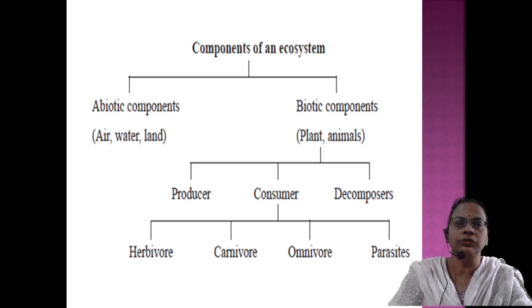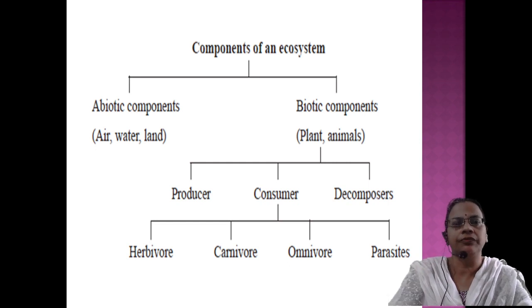Then the components of an ecosystem. Here I have given only the flow chart. It is very well explained, so we can go through that. Abiotic means non-living components: air, water, land, temperature, wind, light, etc. All these components which influence the development of biotic components come under the category of abiotic components. Then biotic components means plants and animals, and these are again divided based on their type of food intake into producers, consumers and decomposers.